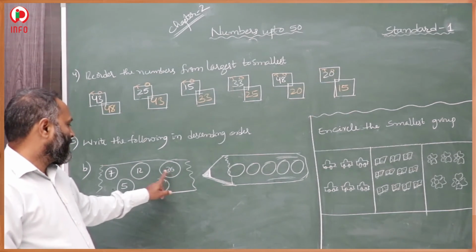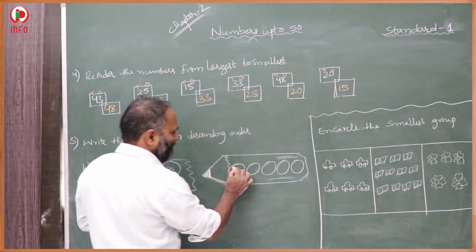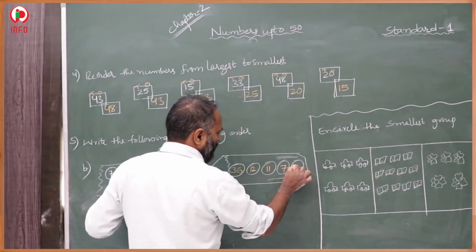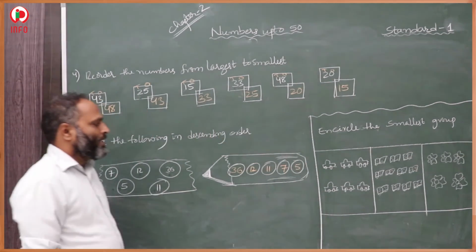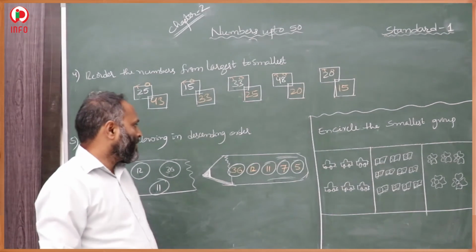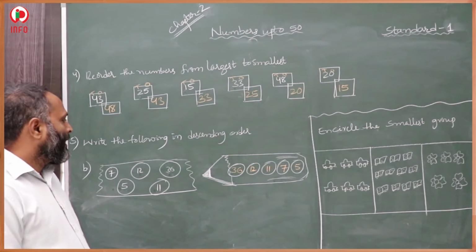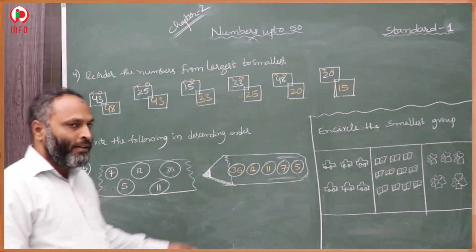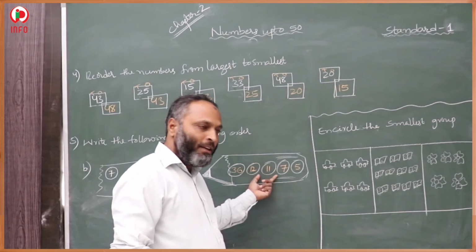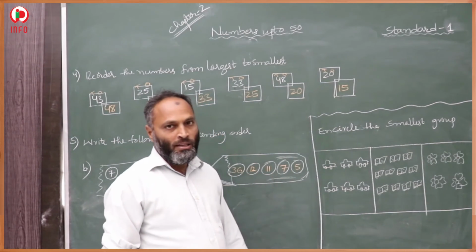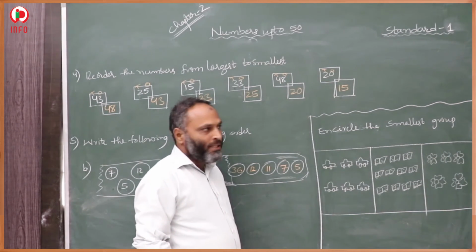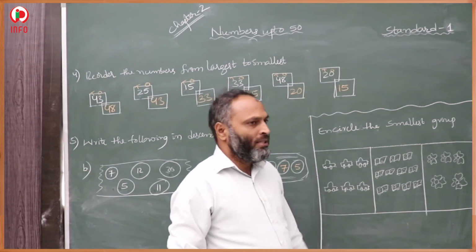So 36 is the largest, then a little bit smaller, and after that 5. In this order we have to arrange from largest to smallest, descending order, decreasing order.